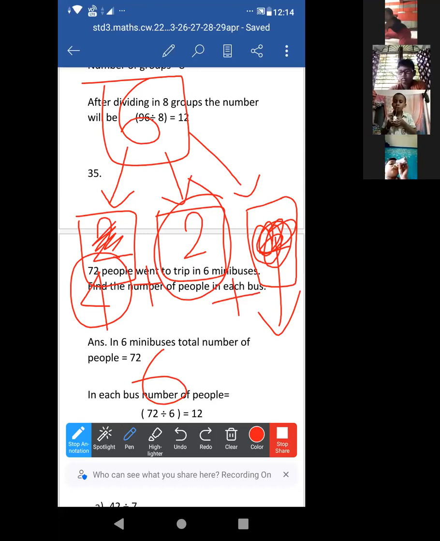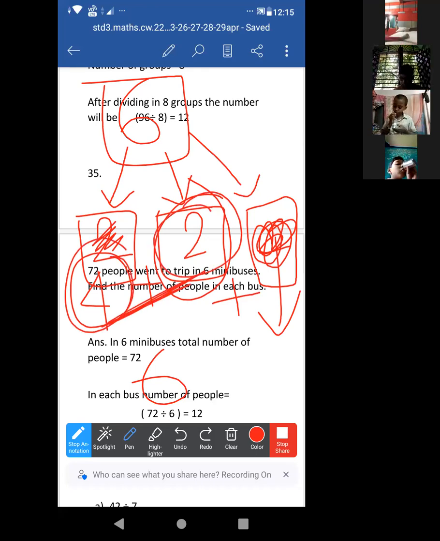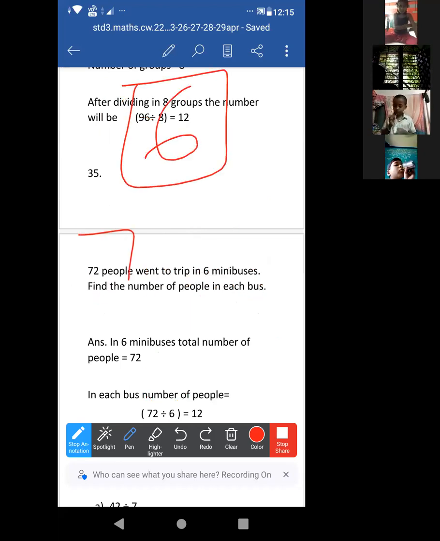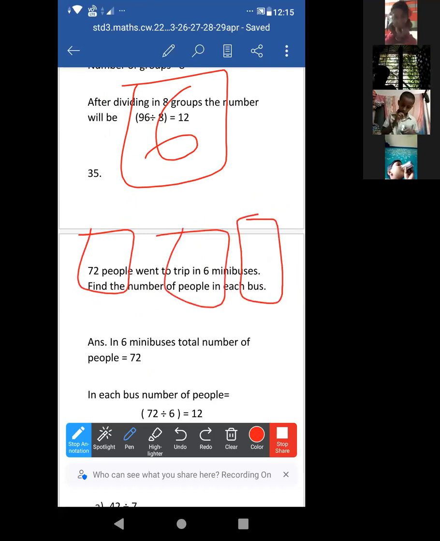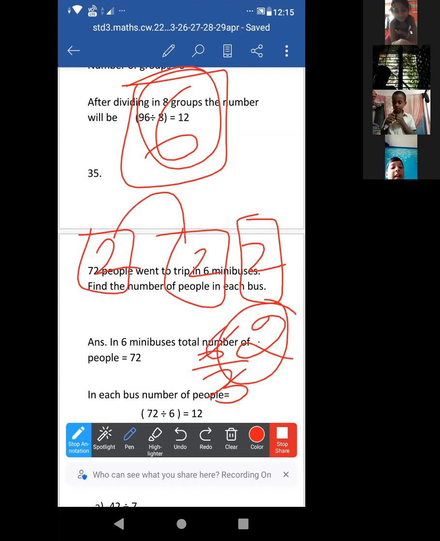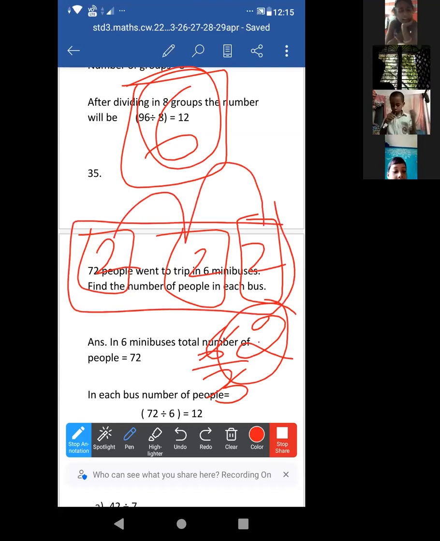That means we have to divide in such a way that in each bus there will be an equal number of people. Clear? Equal number. Look, if here 4, here 2, then that is not equal, na? We have to make an equal number of people. 6 people are there. Suppose 3 buses are there. In each bus there will be equal people. Then we have to divide 6 by 3. Then it will be 2. If we divide, then in each bus there will be 2. Now you can check: 2 plus 2, 4 plus 2, 6. Total. Now it is clear to all of you? Yes or no? Those who are unmuted, just say. Yes, ma'am.